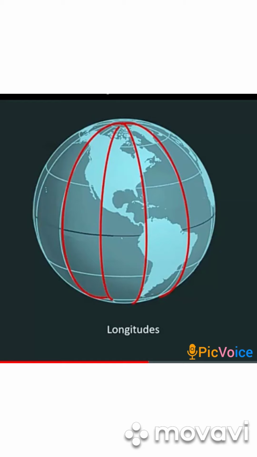As I have told you, at every 1 degree there is a longitude, and all these lines, latitudes and longitudes, crisscross each other and form a grid, and at every meeting point there is the location of a certain point on the earth. Like this we come to know the location of India, that it entirely lies in the northern hemisphere. It means it is above the equator, and eastern hemisphere means it is on the right side of the prime meridian.